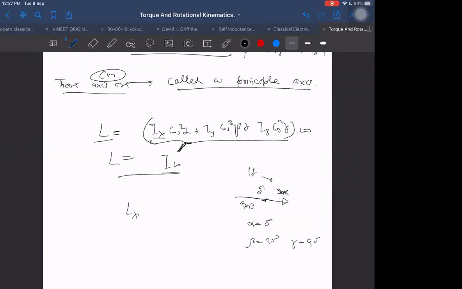What are the principal axes? Those axes which are the axes of symmetry. Okay. So then what will be the angular momentum Lx? Lx will become here Ix into,